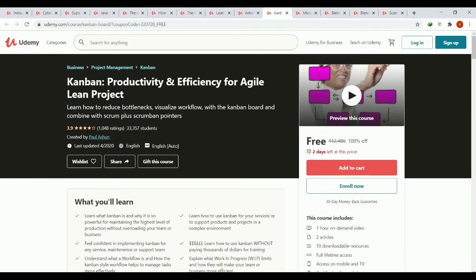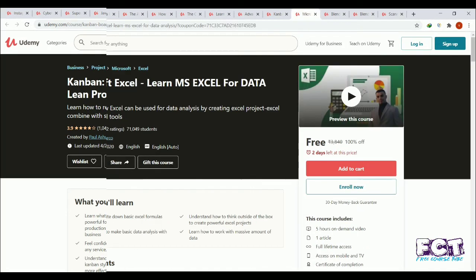Kanban, productivity and efficiency for agile lean project. Description: learn how to reduce bottlenecks, visualize workflow with the Kanban board and combine with Scrum plus Scrumban pointers. Requirements: there are no prerequisites for this course. I explain everything from the ground up.